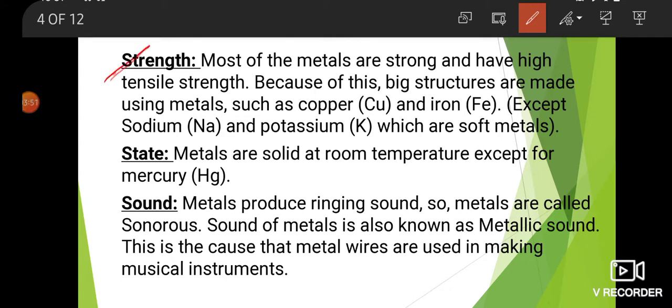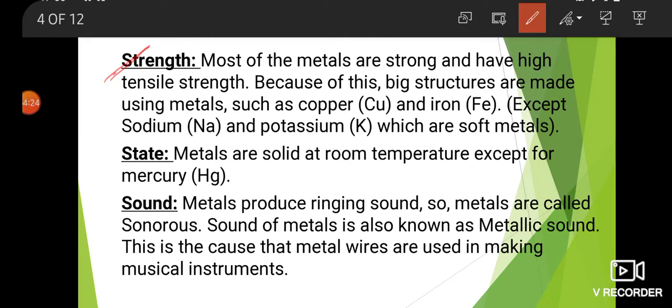Second, strength. Most of the metals are strong and have high tensile strength. Because of this, big structures are made using metals such as copper and iron, except sodium and potassium, which are soft metals.